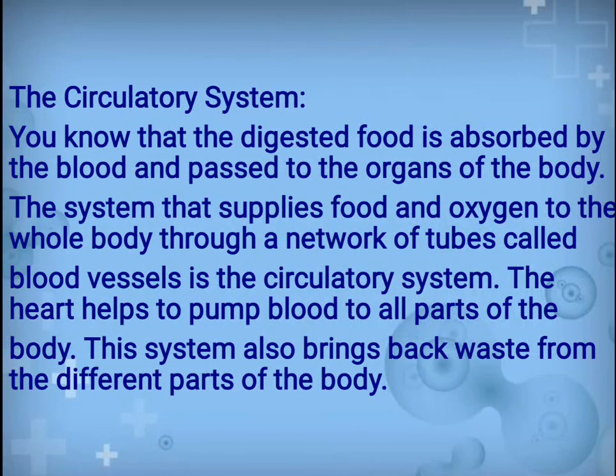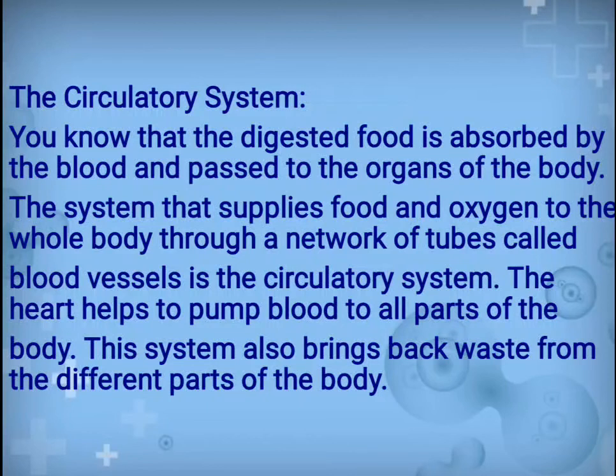So you know that the digested food is absorbed by the blood and passed through the organs of the body. The system that supplies food and oxygen to the whole body through a network of tubes called blood vessels is the circulatory system. The heart helps to pump blood to all parts of the body. This system also brings back waste from different parts of the body.